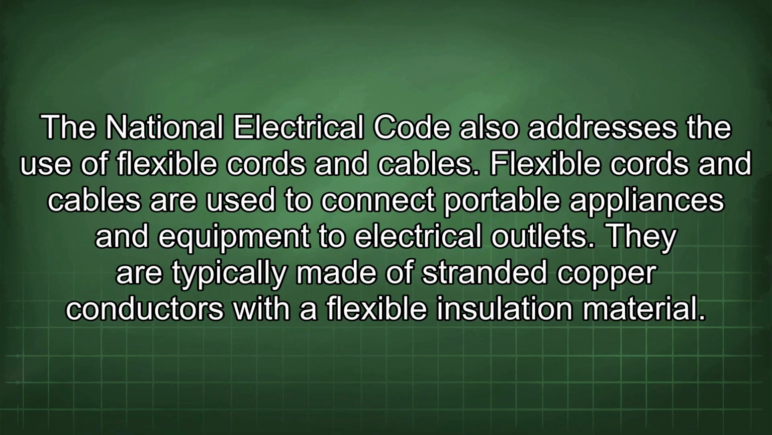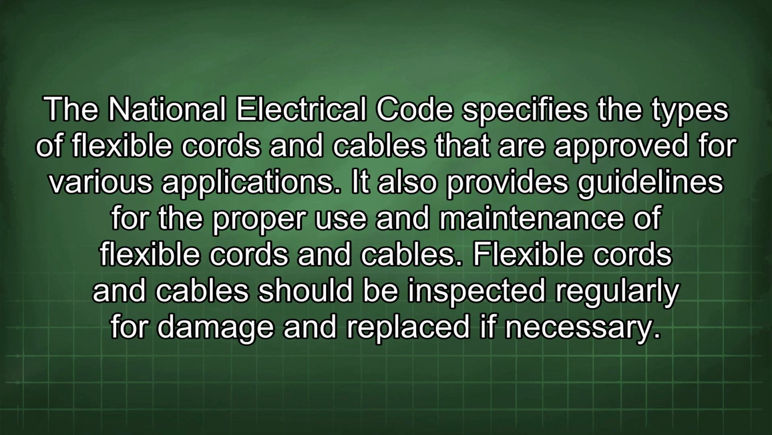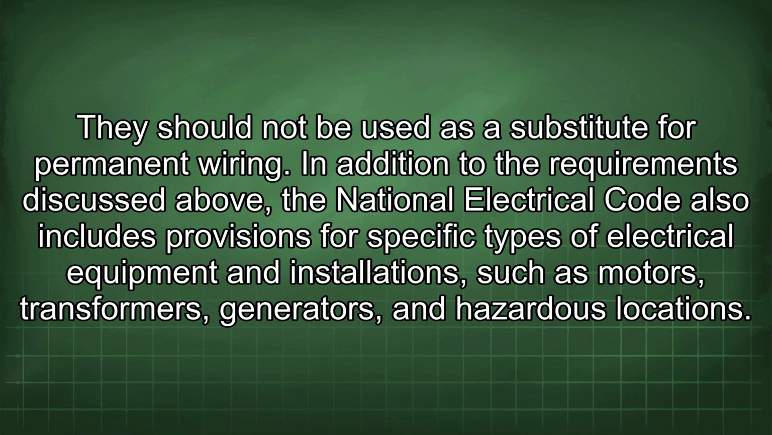The National Electrical Code also addresses the use of flexible cords and cables. Flexible cords and cables are used to connect portable appliances and equipment to electrical outlets. They are typically made of stranded copper conductors with a flexible insulation material. The National Electrical Code specifies the types of flexible cords and cables that are approved for various applications. It also provides guidelines for the proper use and maintenance of flexible cords and cables. Flexible cords and cables should be inspected regularly for damage and replaced if necessary. They should not be used as a substitute for permanent wire.